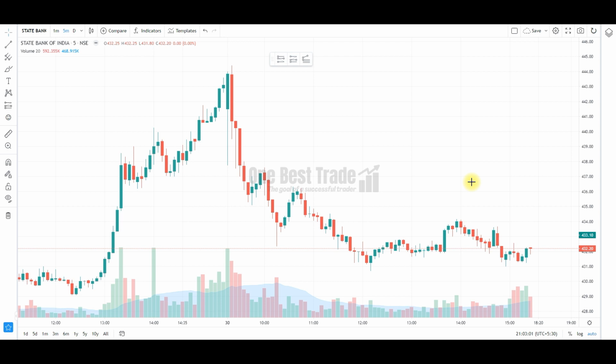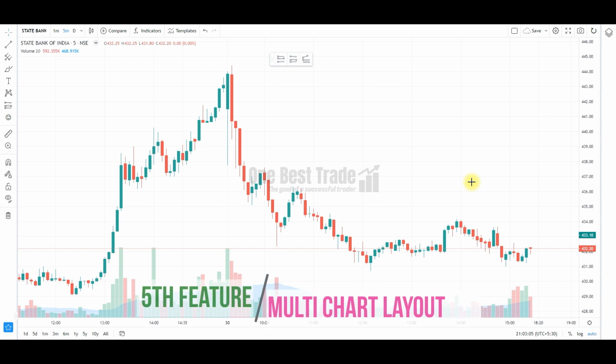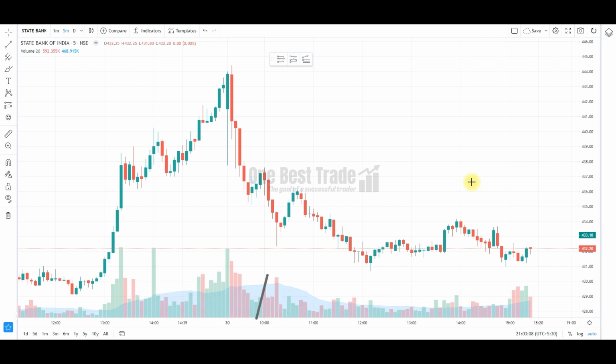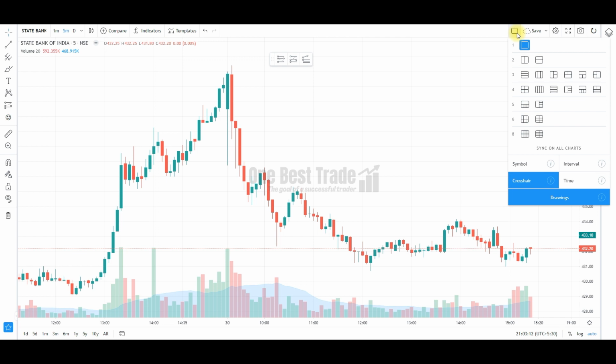Now let's go to the next feature, last but not the least, very important feature. If you want to track multiple instrument, this feature will help you. That is a chart layout. Just go and click it. You can find the multiple chart layouts, and maximum you can open 8 charts.